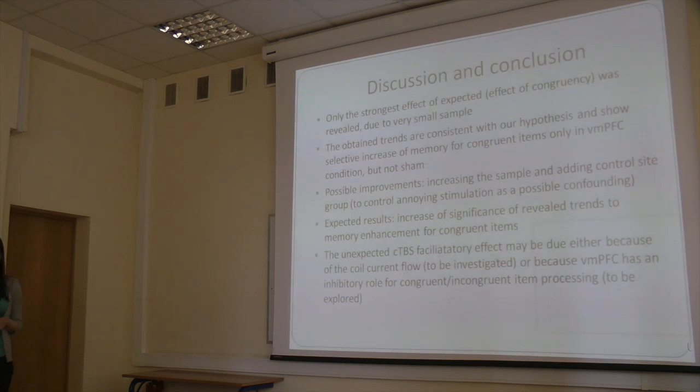So these trends are consistent with our hypothesis, and these results for me are very encouraging, especially considering we had a very small sample but already have a good result. I'd like to thank my supervisor, Professor Figura, and also Anna Spector for her contribution.